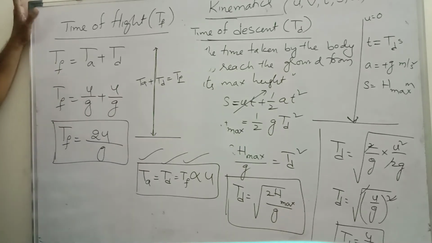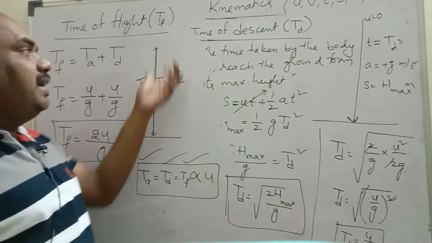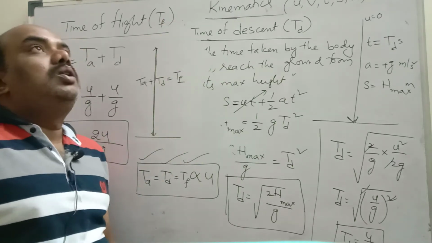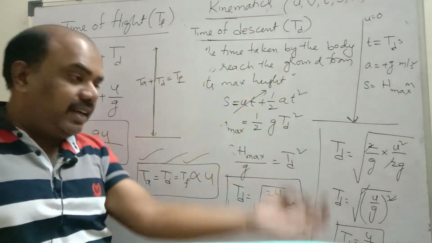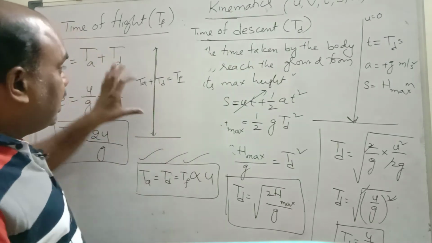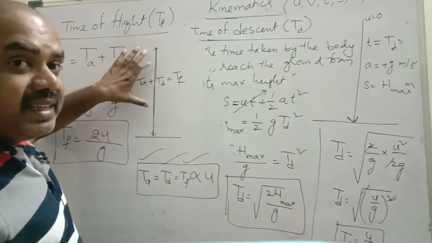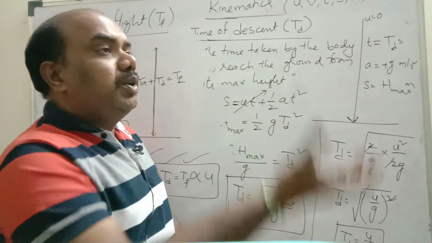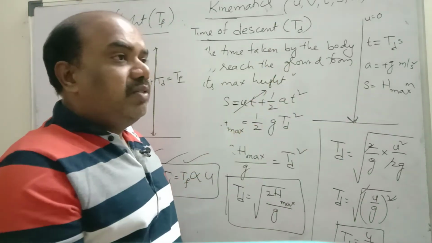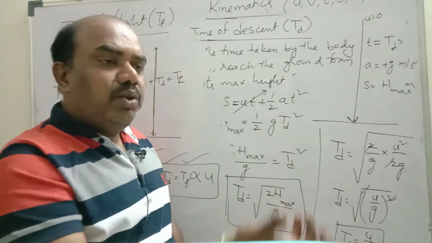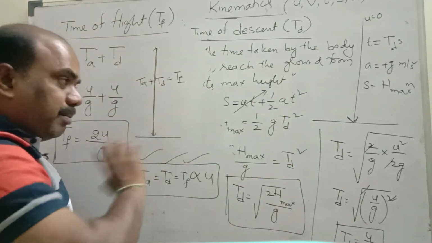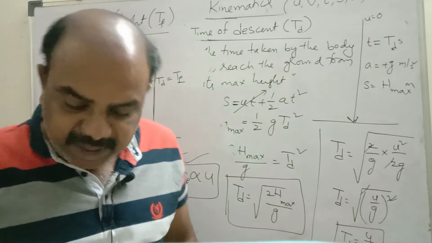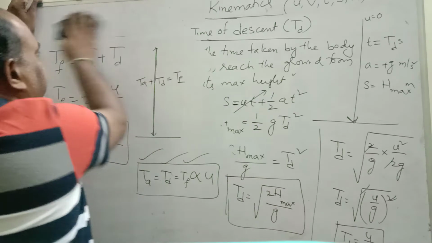Very, very important. Time of flight means the total time taken by the body to go to the maximum height and again come to the ground. That means the total time the body remains in the air. Suppose you vertically projected a ball upwards and you have to catch it again. In between these two, it will be in the air. The total time which the body remains in the air is called time of flight. Important.